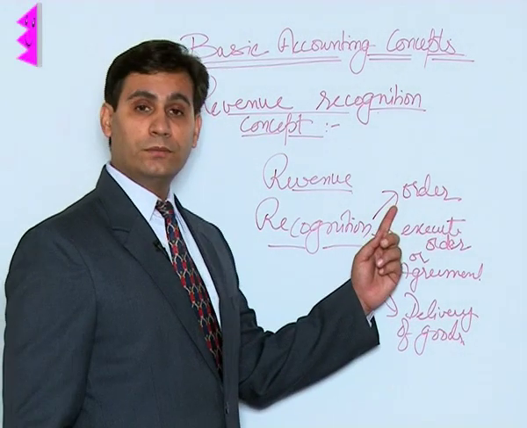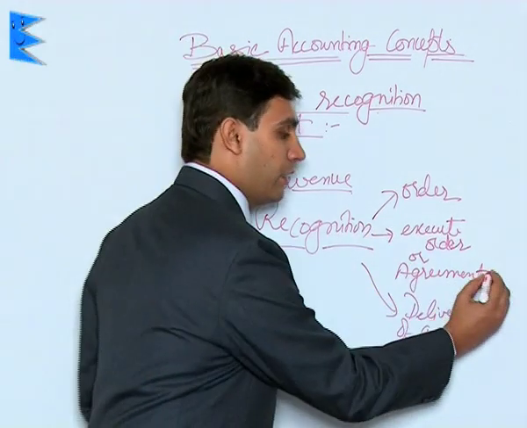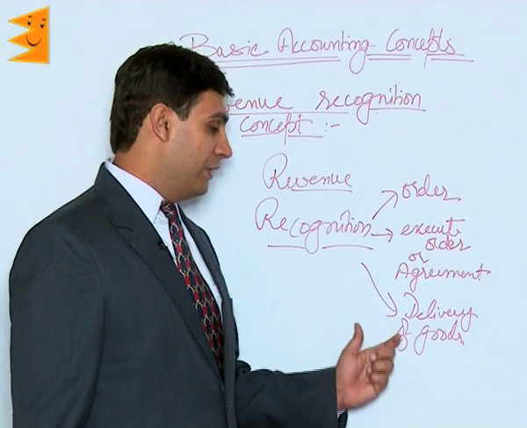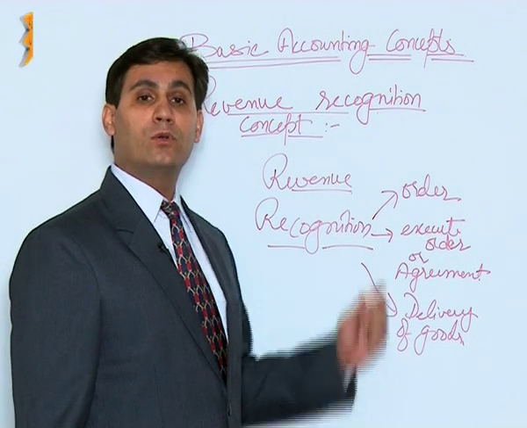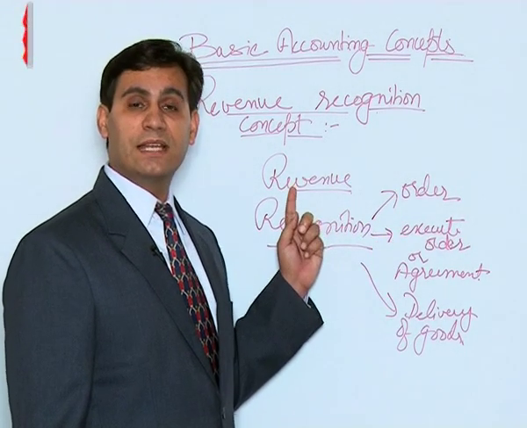We will receive an order, we will execute the order, or we will enter into an agreement regarding the sale of goods, and lastly, we will deliver those goods to the party who had ordered them. So at what stage should this revenue be recognized?